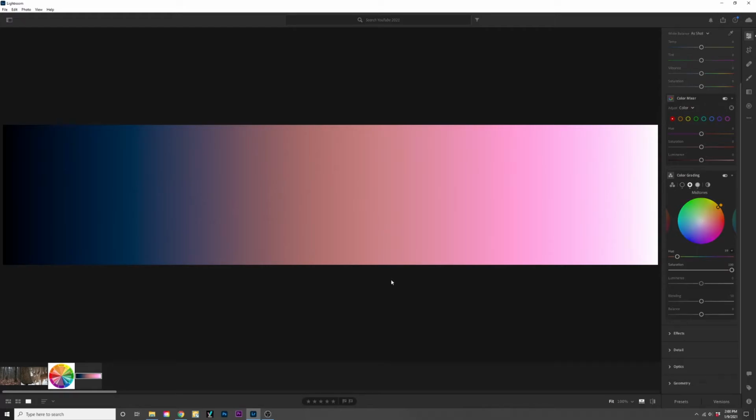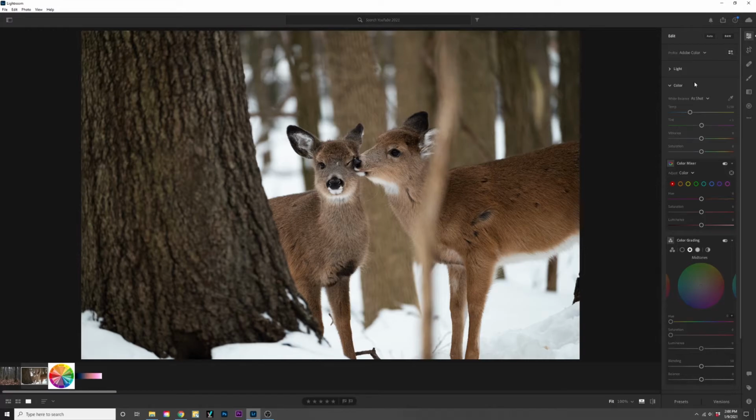Let's move on to an actual image here so you have a better understanding. Okay, here's a photograph I took of a couple of deer. It is absolutely adorable, but let's go ahead and adjust some of the colors. The main colors we're looking at here are going to be shades of orange, as you can see in the trees, in the fur, in the background, and a lot of white from the snow. So we don't have a lot of other tones to work with, but we could still work with the tones that we have. So right now, the image looks properly white balanced, but let's just make sure. If I bring this down, right now it's at white balance 5150.